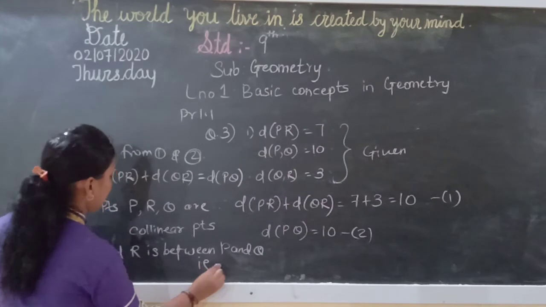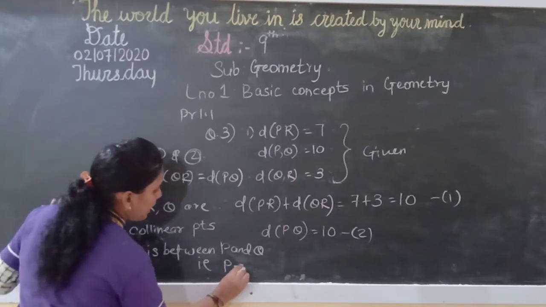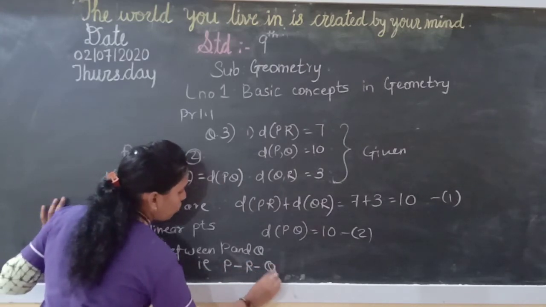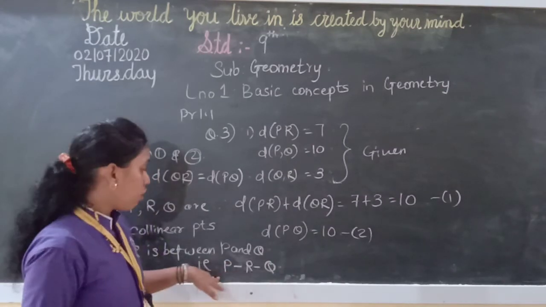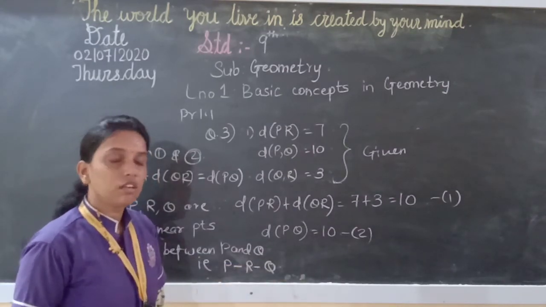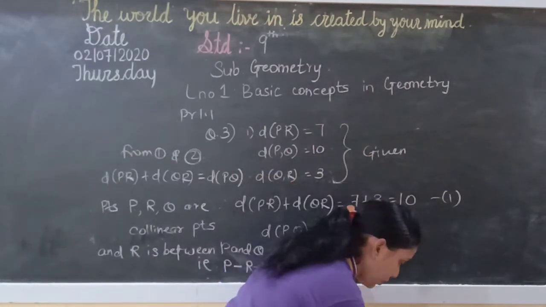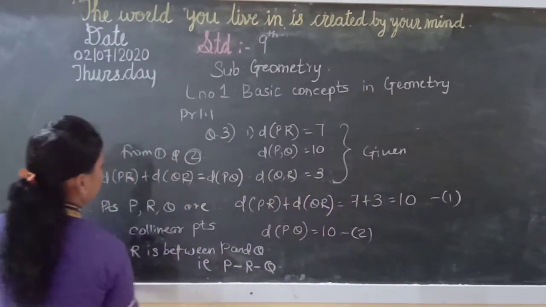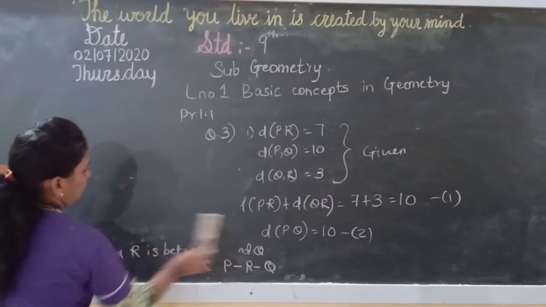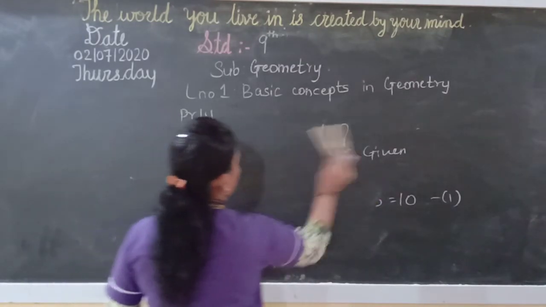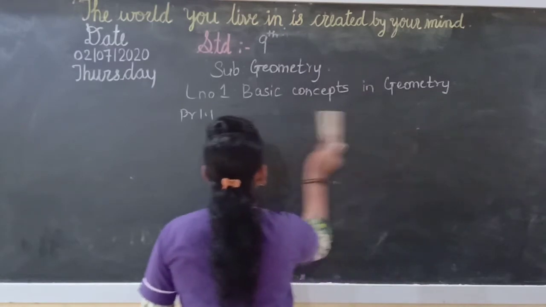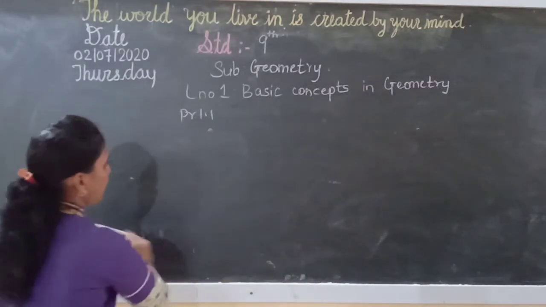Now you can write like this also: P dash R dash Q. This means R is between P and Q, or these three are collinear points. Now we'll take one more example over here. I hope you are understanding.